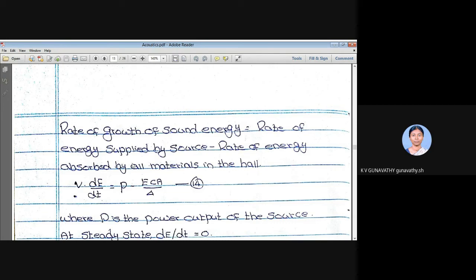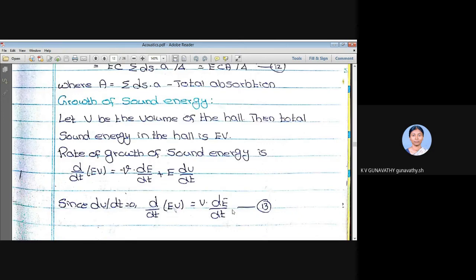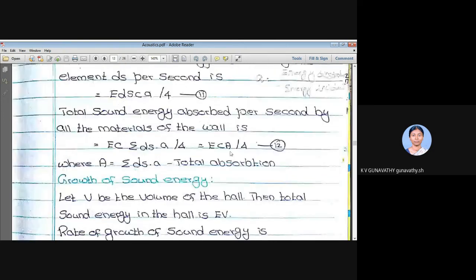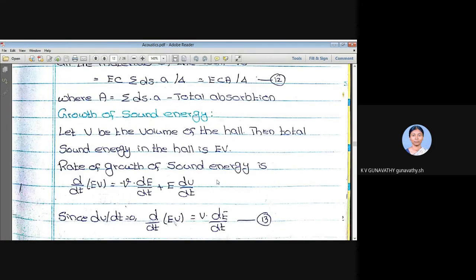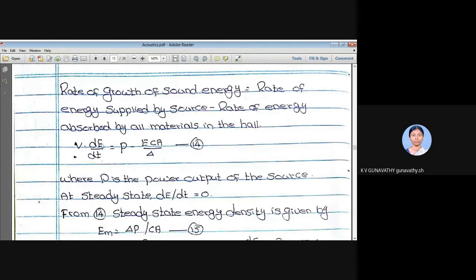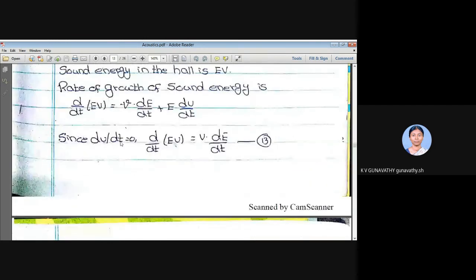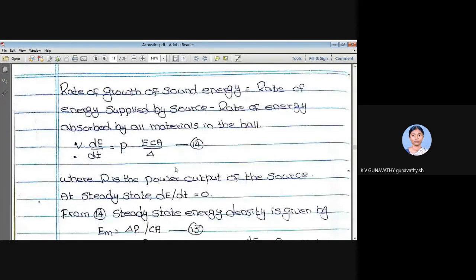We had found out this rate of energy absorbed by all the surfaces in the hall. What is that equation? That is equal to ECA by 4. What is this ECA by 4? It is the total sound energy absorbed per second, that is, the rate of absorption of energy by the surfaces of the wall. So if this is the rate of growth of energy, we have found d by dt of EV is equal to V into dE by dt. So the rate of growth of energy, V into dE by dt, is equal to P. This is the power output of the source.